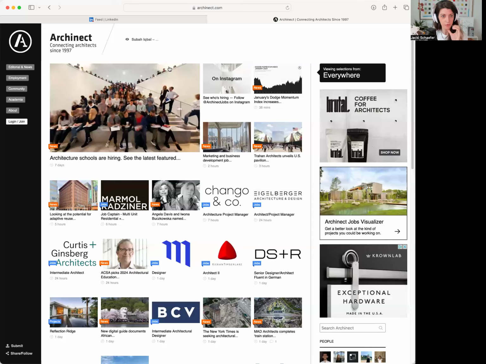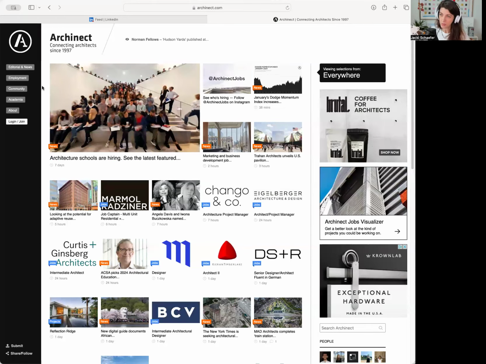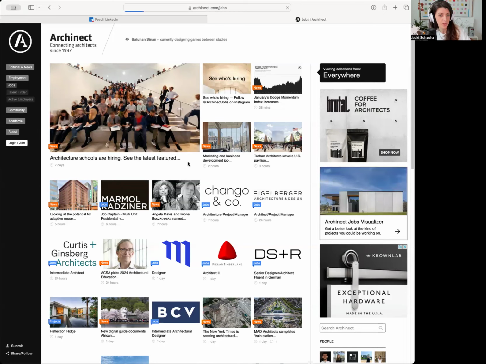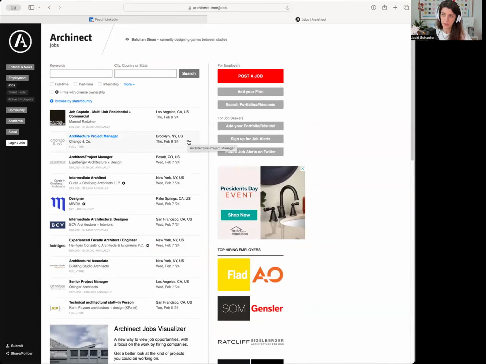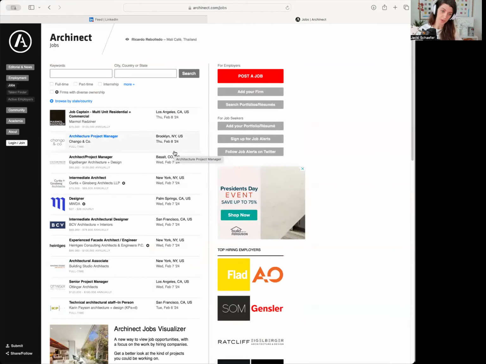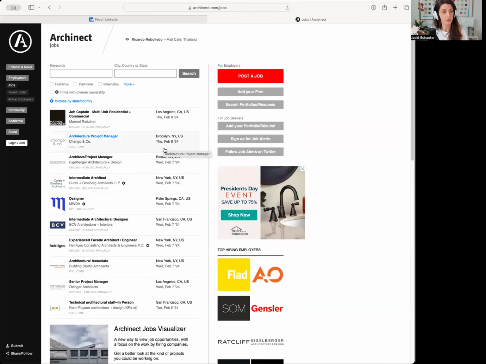All right, so I'm going to start with the easiest one first, which is there are places like Archinect and Dezeen and all these other sort of blogs that are about design, and they have employment boards. So if I go into employment and jobs, it's going to give me right off the get all of the jobs that are listed through this website. People pay money to put their jobs on this website. It's a separate fee that they pay, different from any other website. This is not an aggregator, it's just its own separate thing.